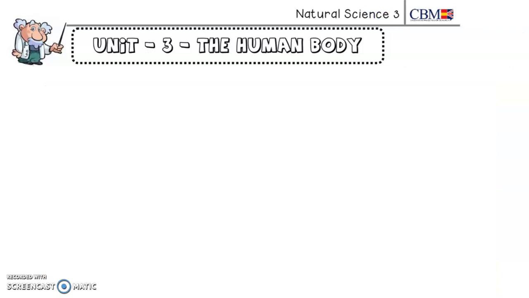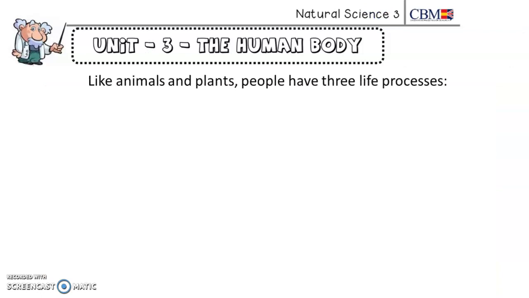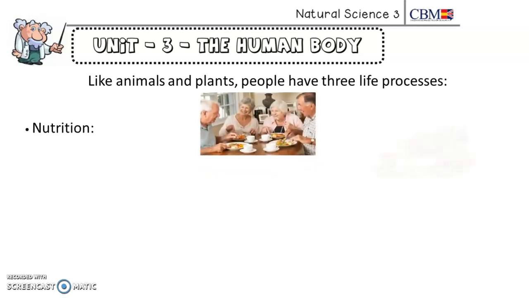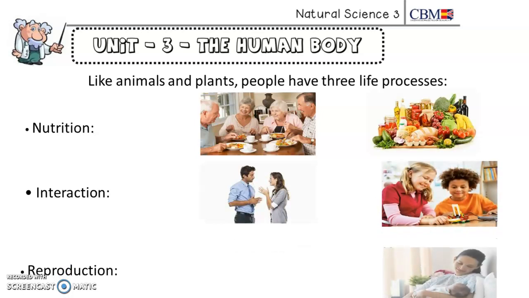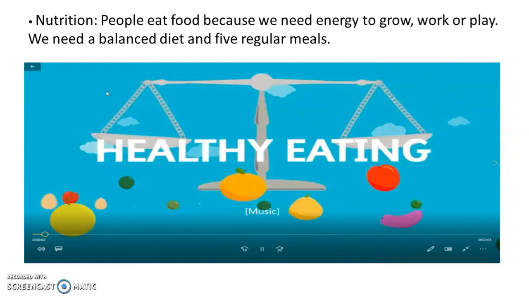Very good. So, like animals and plants, people have 3 different life processes. Look: nutrition, interaction, reproduction. Very good. Then, nutrition. People eat food because we need energy to grow, work, or play. We need a balanced diet and 5 regular meals. In the PowerPoint you have on your Padlet, you can watch a video on YouTube about nutrition, in this case, healthy eating, right?